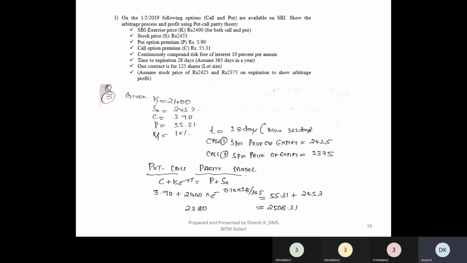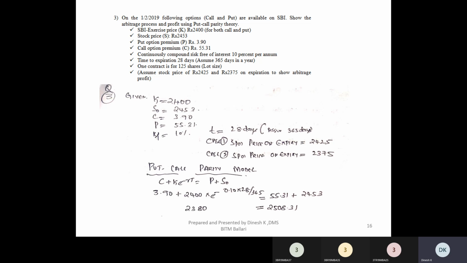So when you simplify the left hand part and the right hand part, both are not equal. The left hand part is 2380 and the right hand part is 2508.31, right? When the left hand side portfolio and the right hand side portfolio are not equal, we assume that there is an arbitrage profit.